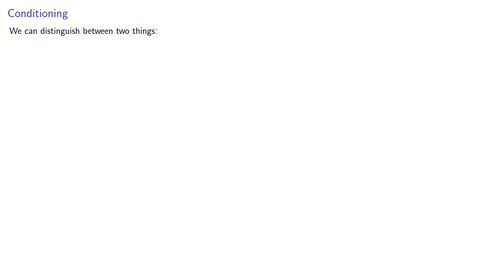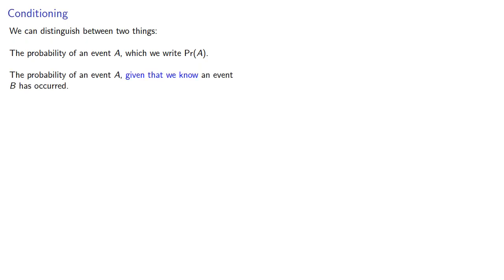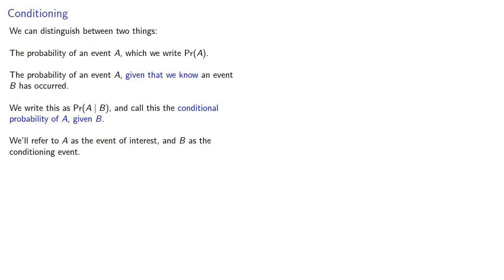So we can distinguish between two things: the probability of an event A, which we write this way, and the probability of an event A given that we know a second event B has occurred. We write this way and call this the conditional probability of A given B. We'll refer to A as the event of interest and B as the conditioning event.